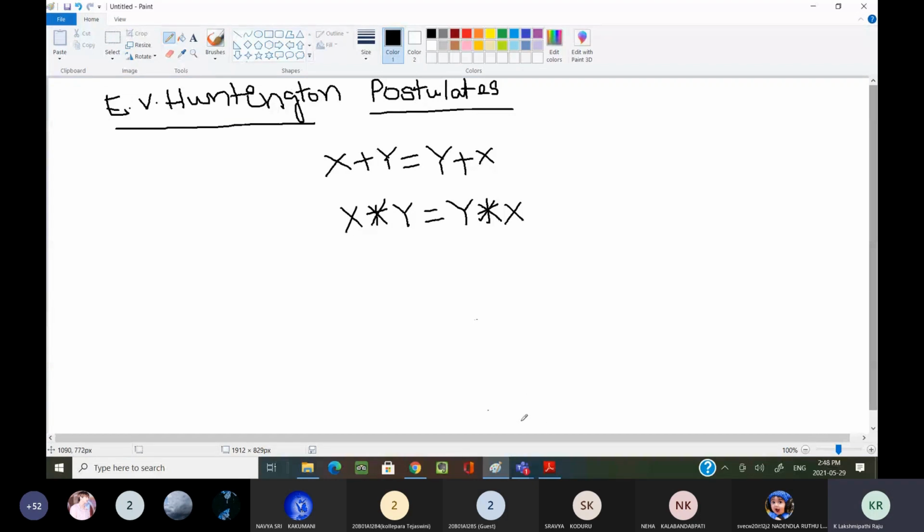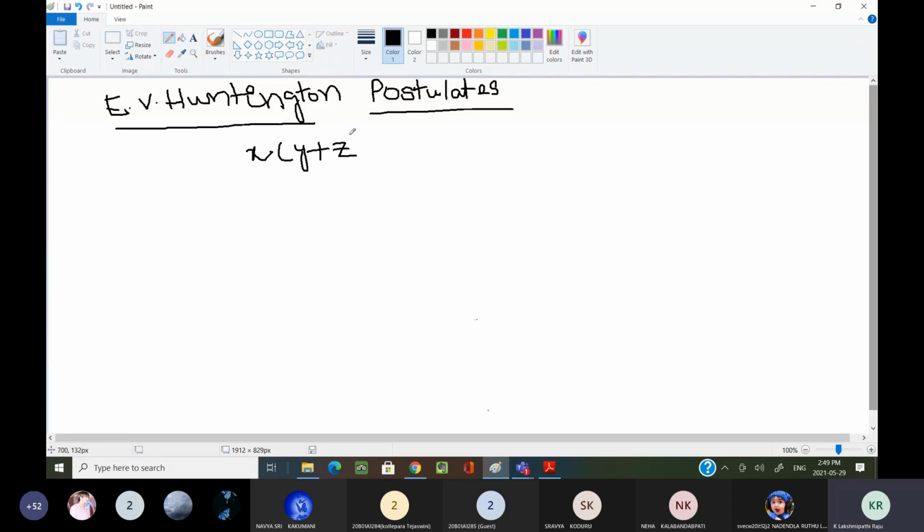Okay, if you completed, next moving to the distributive. Now, in distributive, I already told you dot is distributed over plus. We can write it as x dot (y plus z).